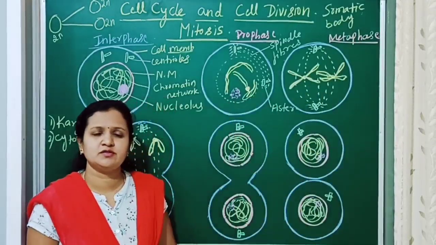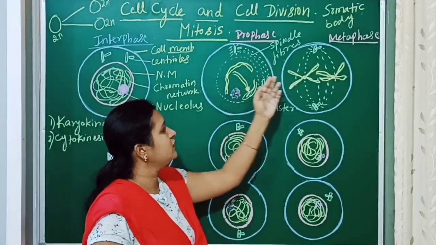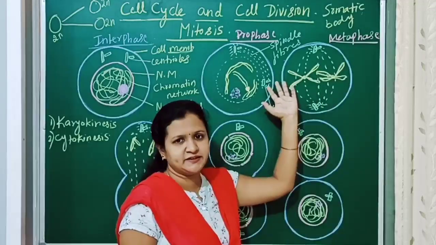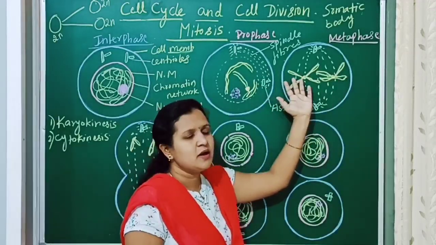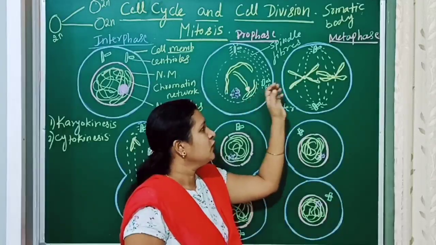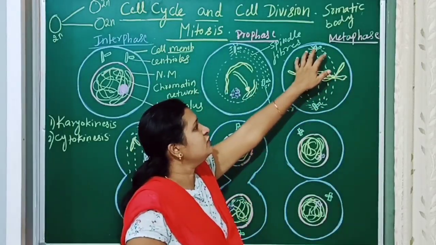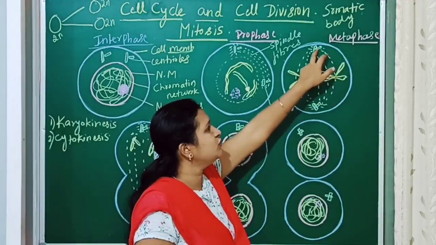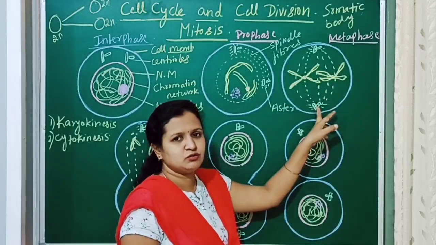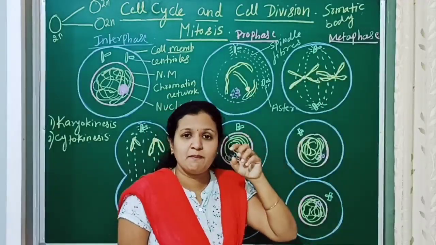In the metaphase, the condensed chromosomes lie in the center, in the equatorial plate. It is also called the metaphase plate. Chromosomes come and lie almost in the center, and spindle fiber formation will be completed. One centriole will be at one pole and another centriole at the other pole, and the spindle fibers come and attach